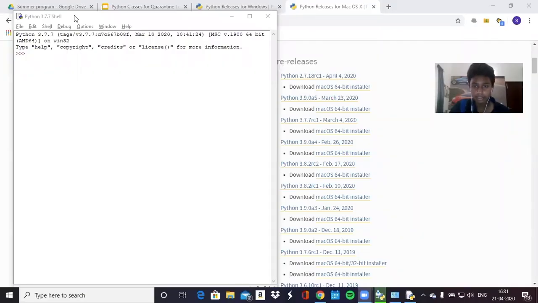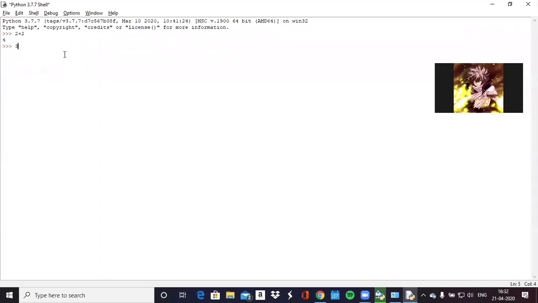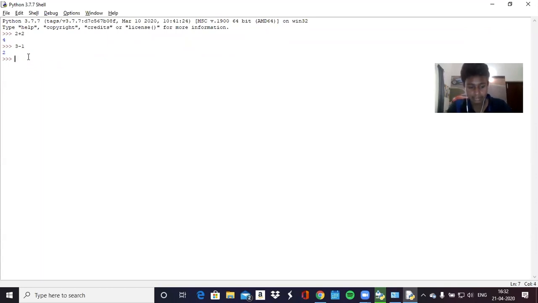Okay, so now you've got your shell working. Now in this shell, you can type basic Python commands. So like 2 + 2, that's the math operator. 2 + 2, it'll output 4. Or you can type 3 - 1, that'll output 2. And for division, you see the slash next to the shift button? You do that, that's division. So it'll be 3 / 3, that'll give you 1. So this is just basic division, subtraction, addition.